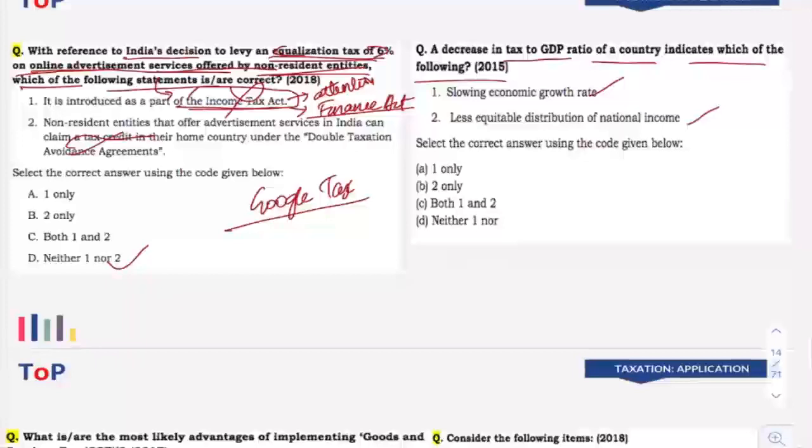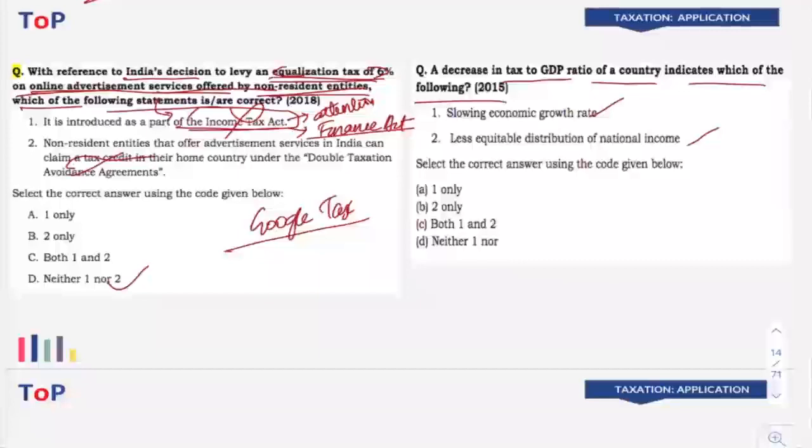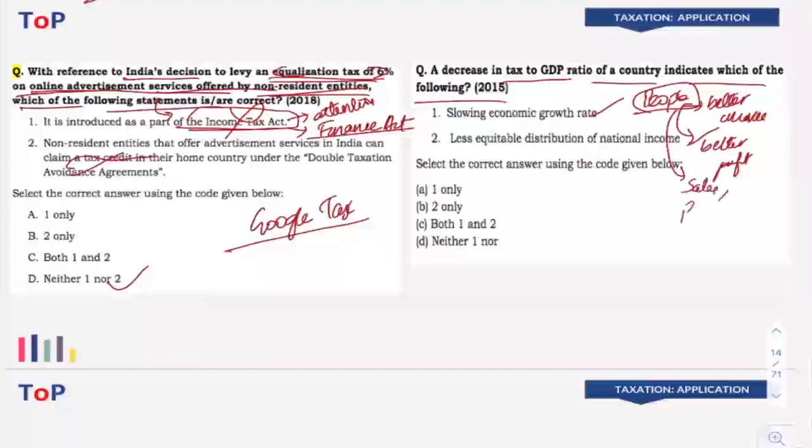When does the tax revenue start going down? It goes down when the people in the country are not able to earn better income, when the companies are not able to create better profit, when the sales, production, etc. is not taking place, that is why the companies are not able to make much profit. Now, in this situation, the tax ratio to that of GDP will start coming down. And that shows that there is slowing economic growth, right?